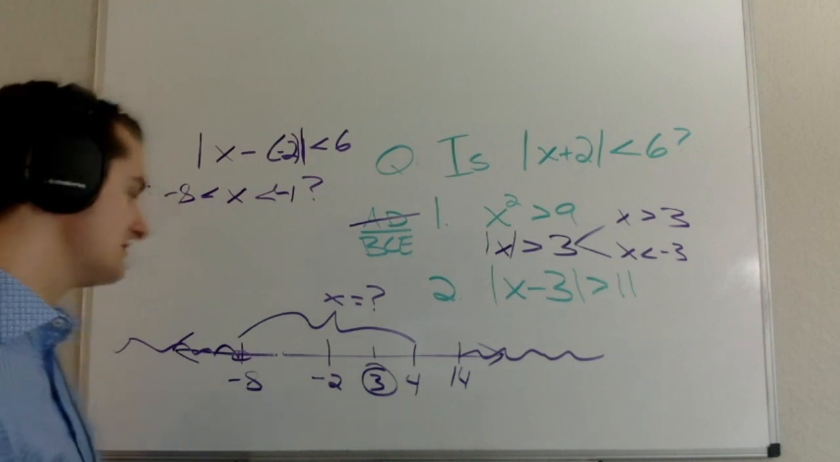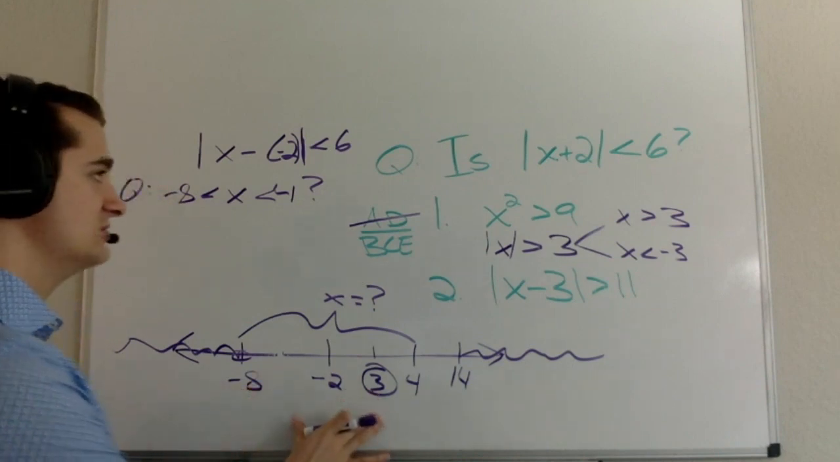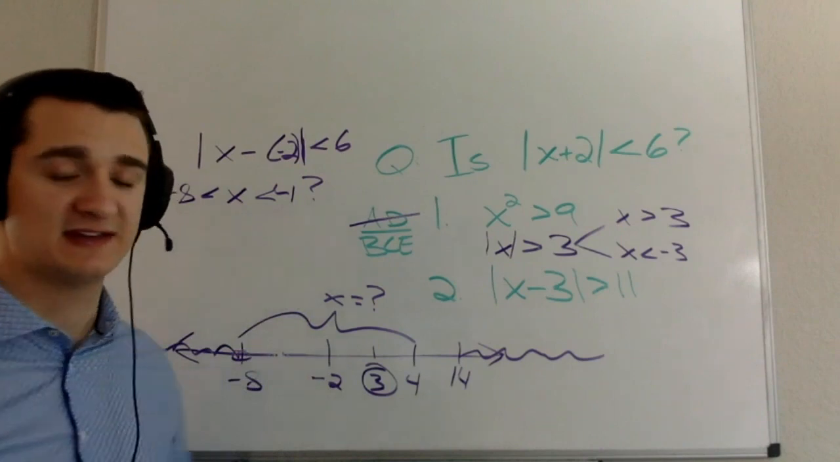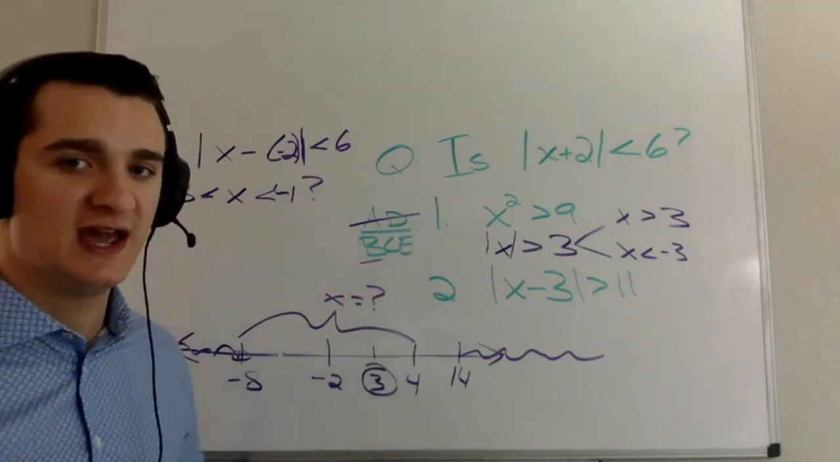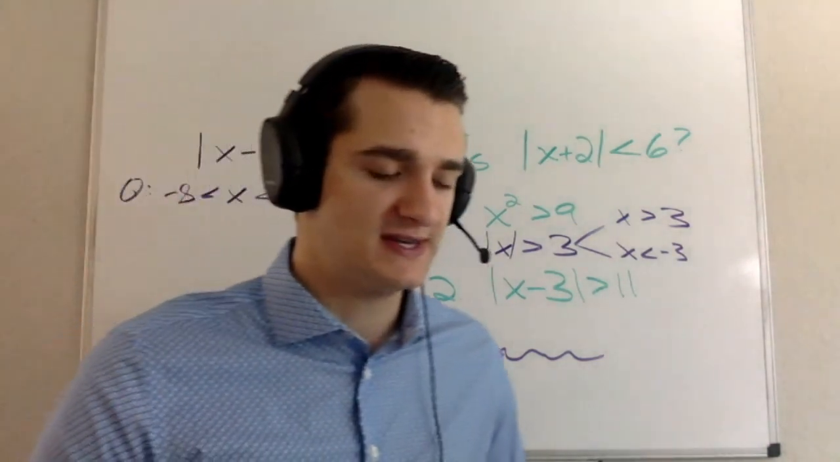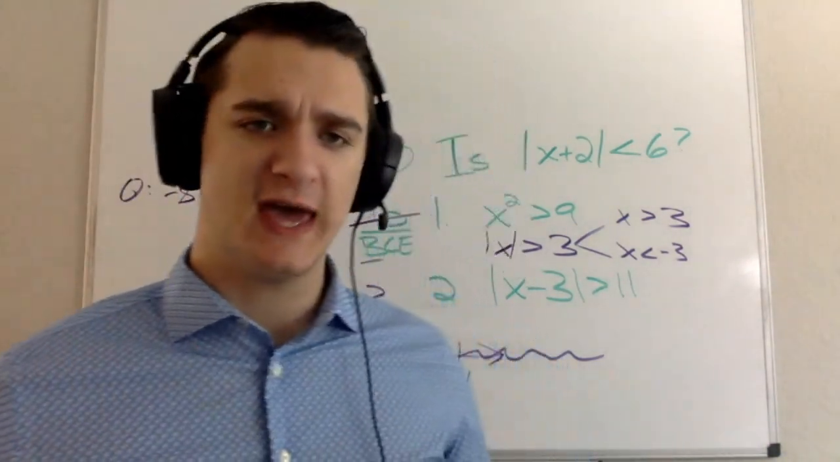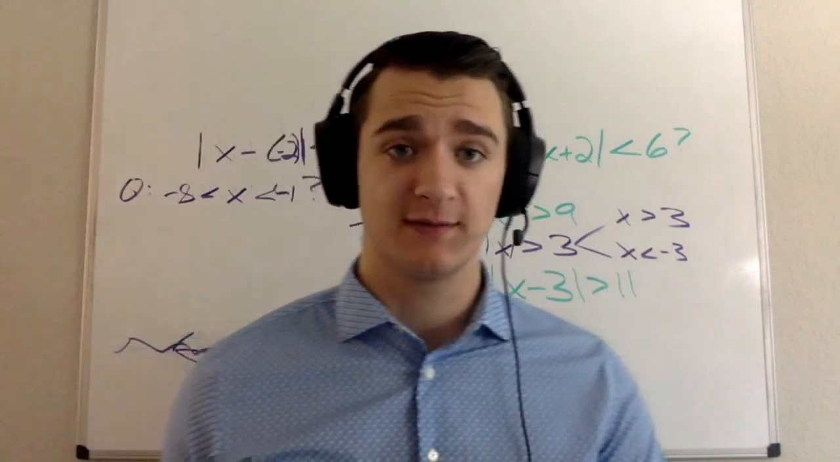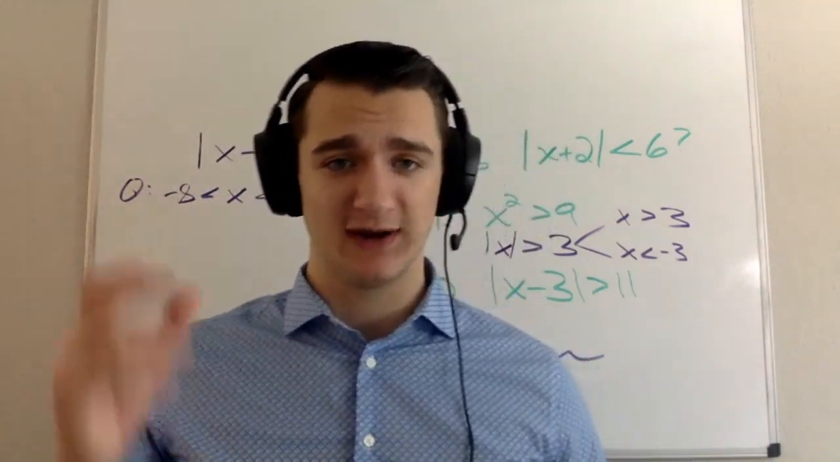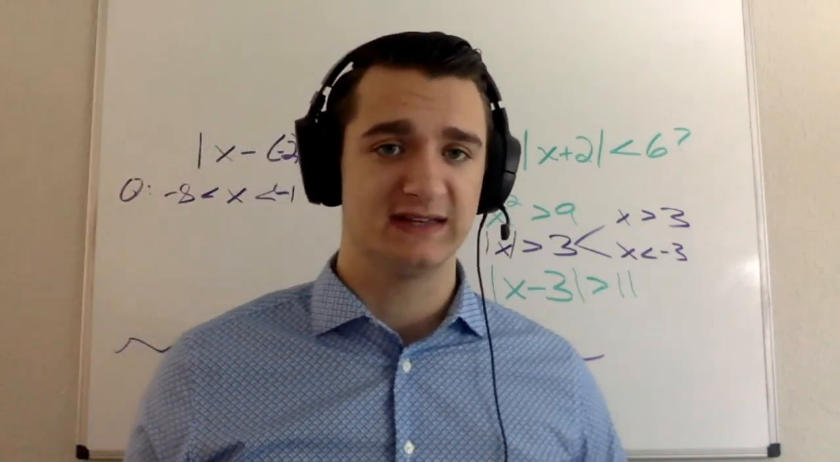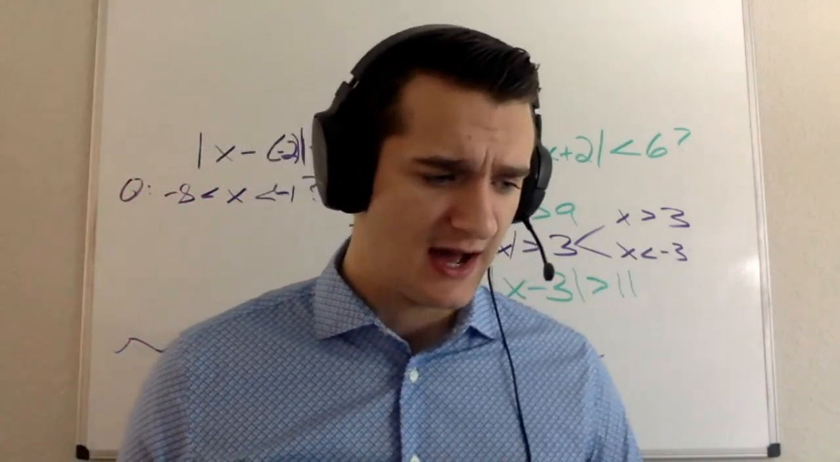And so because it tells me x doesn't fall in this range, that is an answer to the question. The answer to the question is no. And so statement 2 here alone is sufficient, and the correct answer is going to be B. Again, just a helpful way to think about absolute value, to think about absolute value in terms of distance. That's going to come up later in this video, so you're going to want to keep that in mind as we get into some of these harder questions.